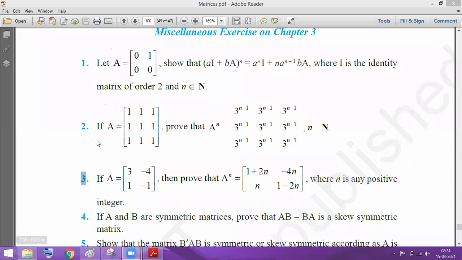Look at the question number 2. It is also basically based on the same principle. Okay, this is the a to the power n, this is in the matrix. So what we have to do here, guys? First we have to prove for n belongs to, it is missing here, n belongs to. First you have to prove for n equal to 1, then you have to prove for n equal to 2, and then you have to prove for n equal to 3.